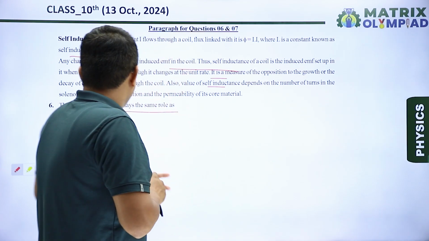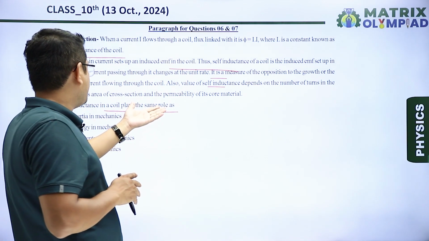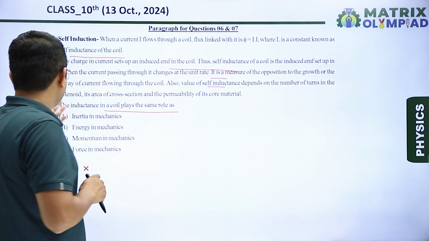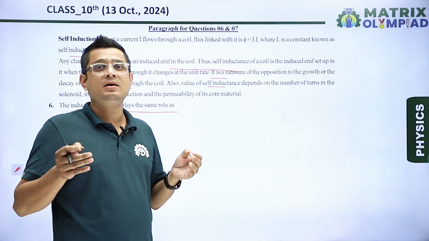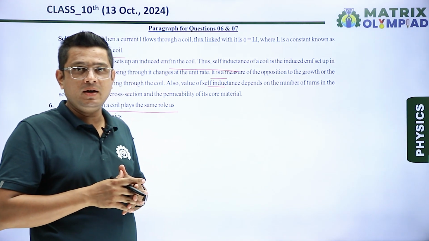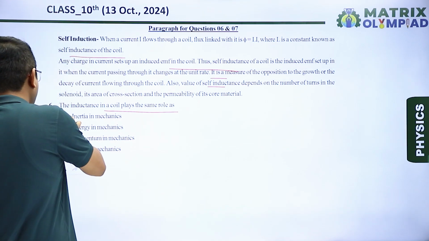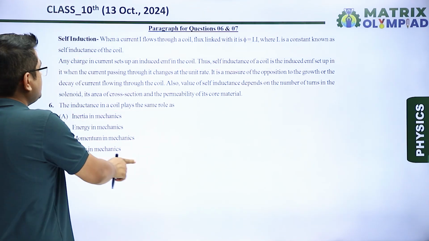So inductance in a coil plays the same role as inertia in mechanics because it opposes the change in current. Okay, so option A is our correct answer.